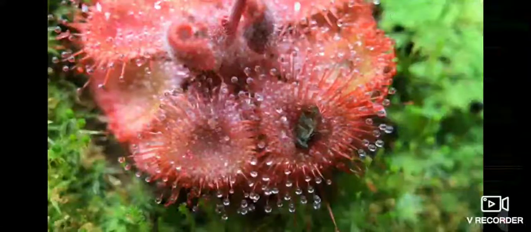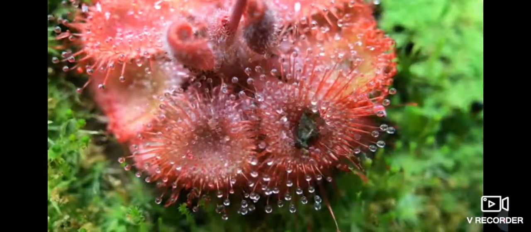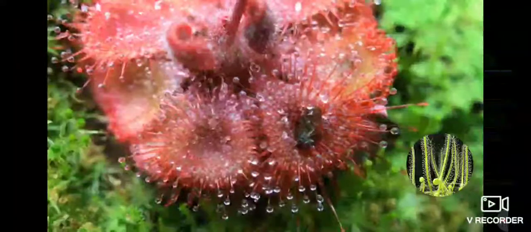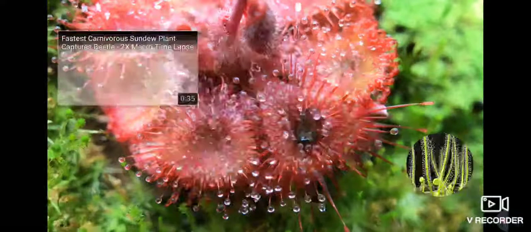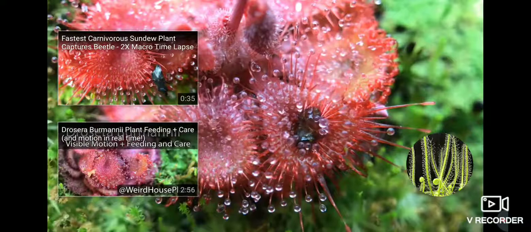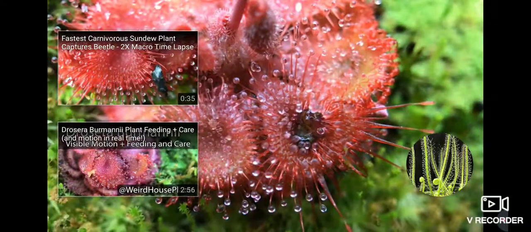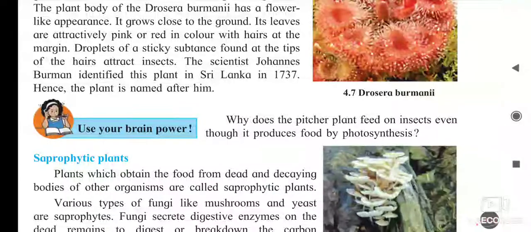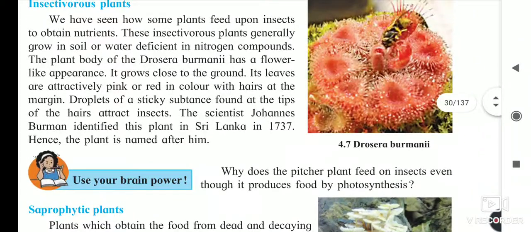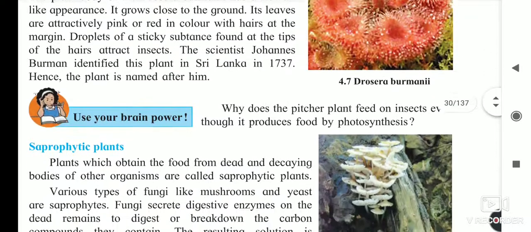See how fast these plants are eating this insect. And this picture is there in our textbook. It is Drosera burmanii. See, its body gets dissolved. Yes, the body of the insect gets dissolved in this. Okay, now you saw some of the plants which eat insects. They have attractive color and a beautiful appearance. For what purpose? To trap the insect for their food.